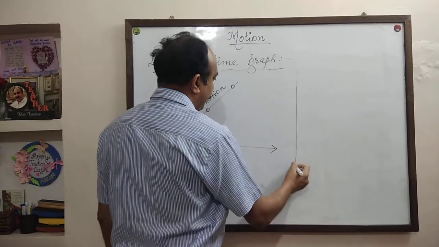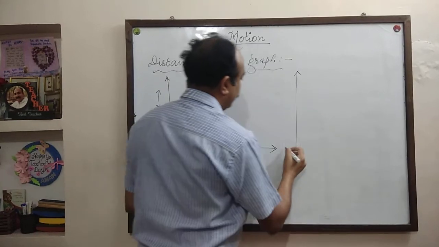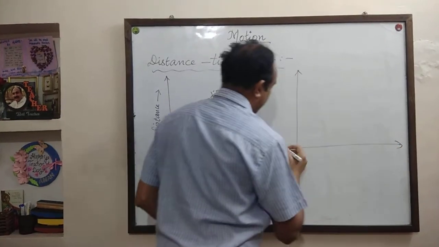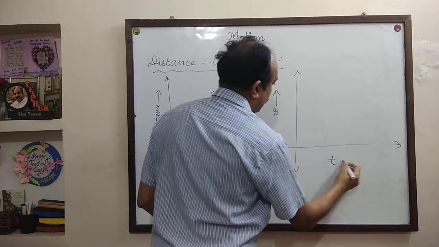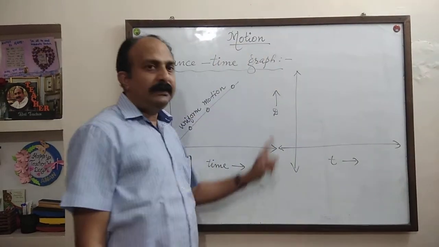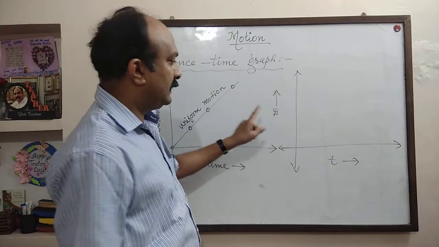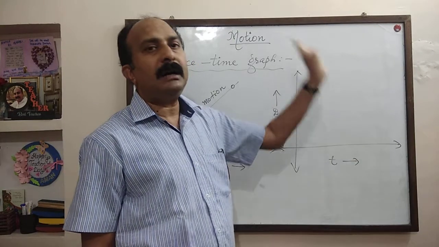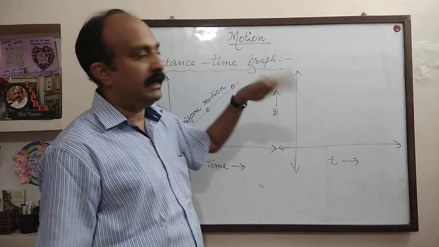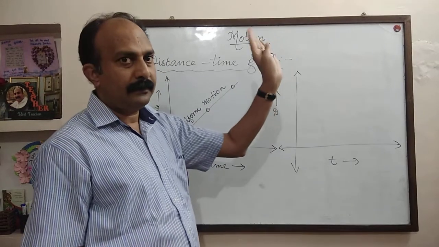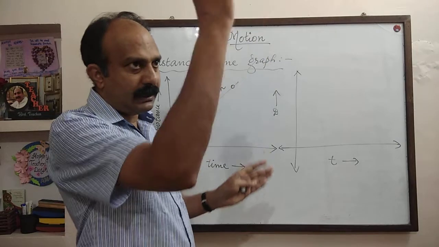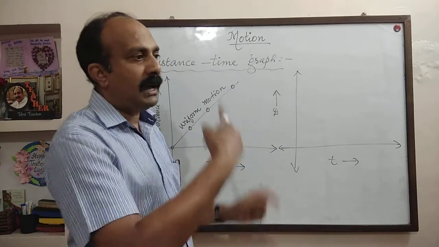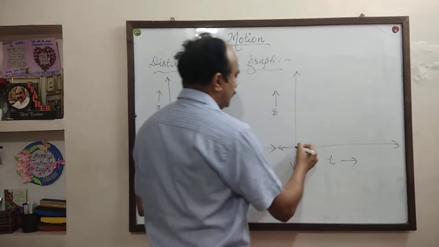Now, if the distance time graph is a curve, not a straight line, but a curve growing upwards, not in a straight line, but as a curve like this.